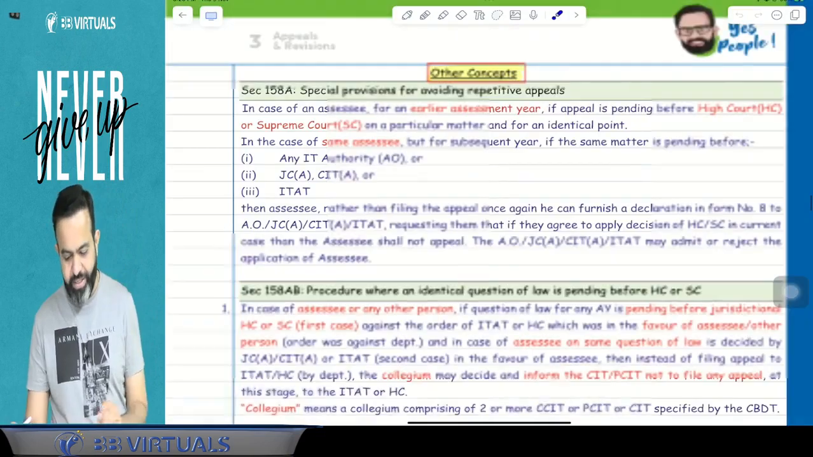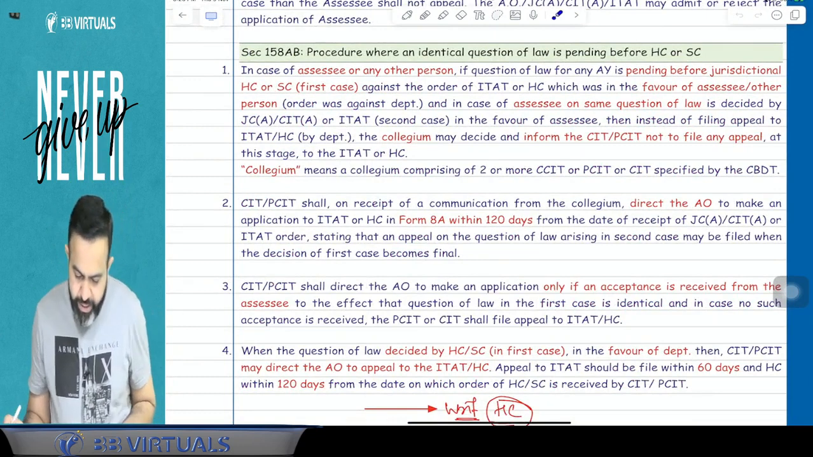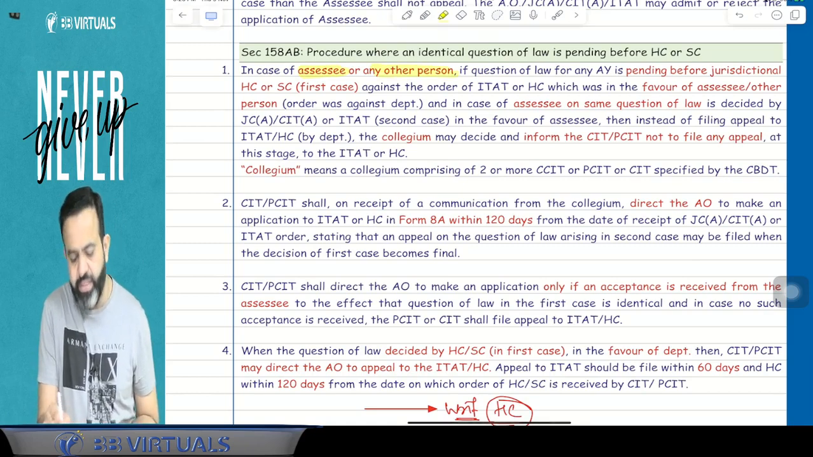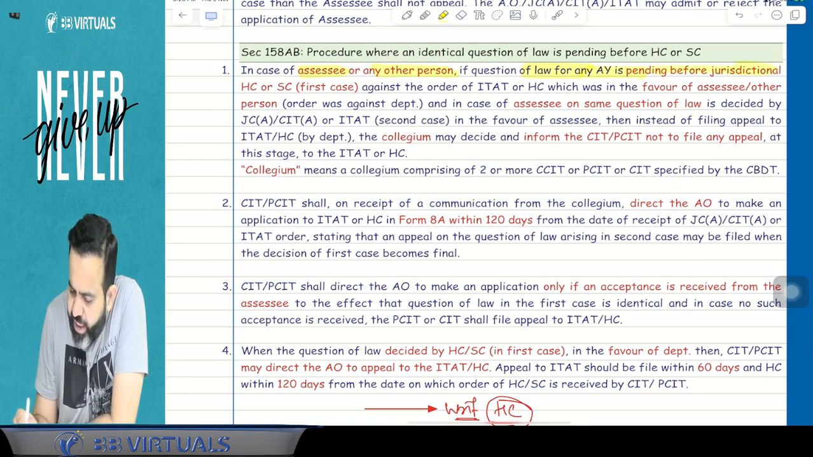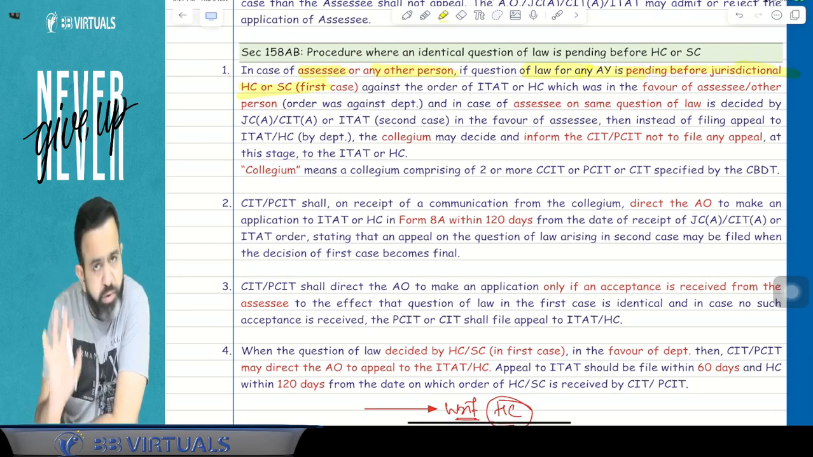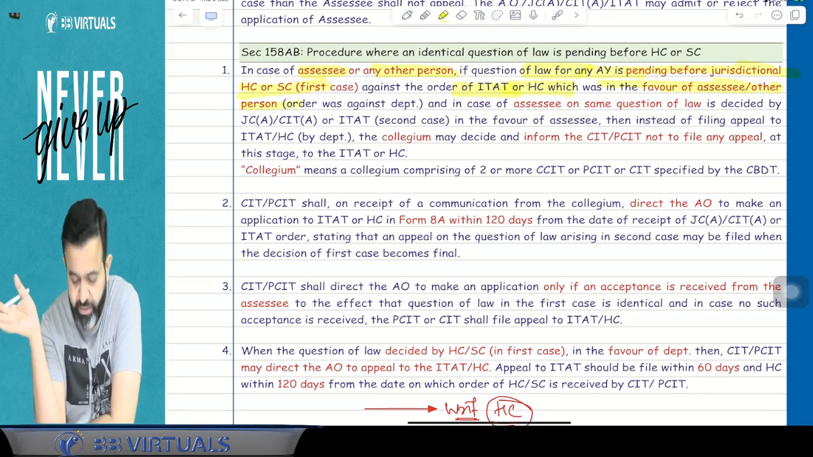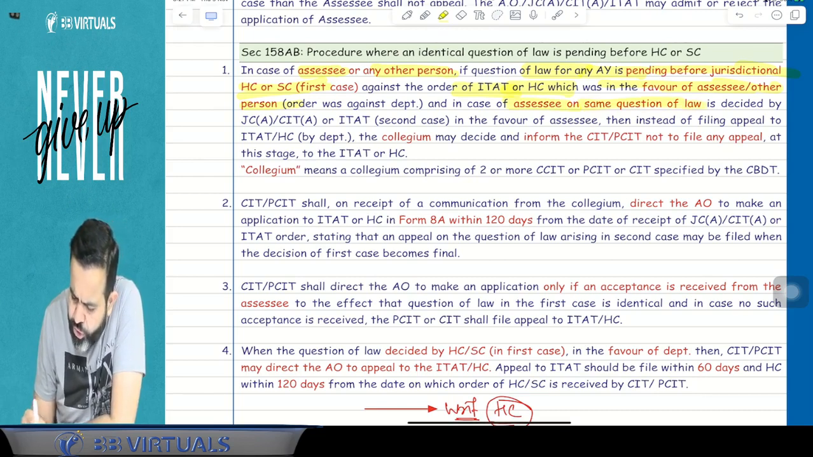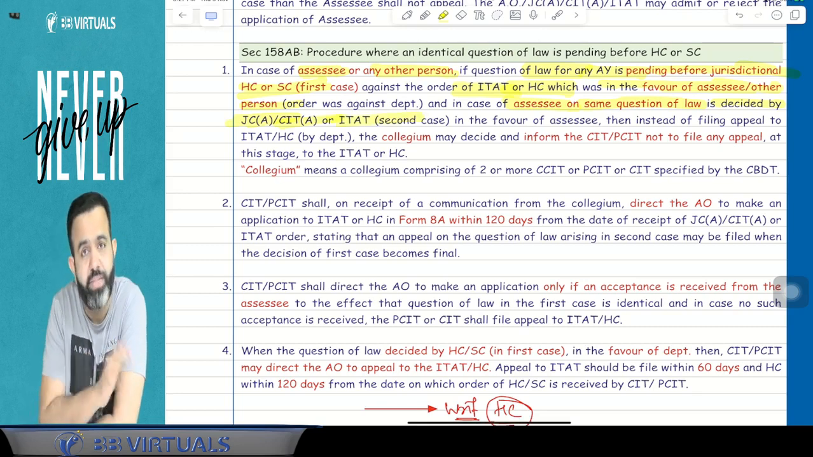Try to understand. It is not that easy a section because there are lots of concepts. In case of the assessee, example Nidhi, or any other person, say Mr. Sai, if the question of law for any assessment is pending before the jurisdictional High Court or Supreme Court, in the first case, against the order of the ITAT or High Court which was in favor of the assessee or any other person, means the order was against the department. Now, in the case of the assessee, the same question of law is decided by the JC appeal or CIT appeal or ITAT. That is the second case.